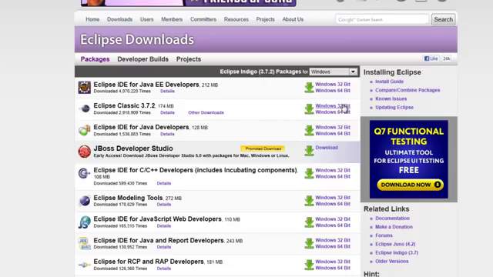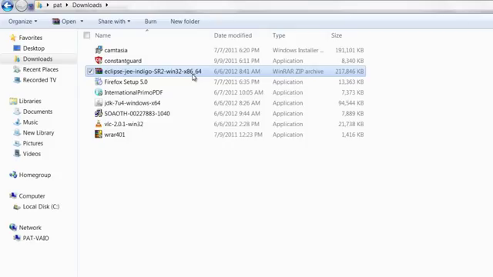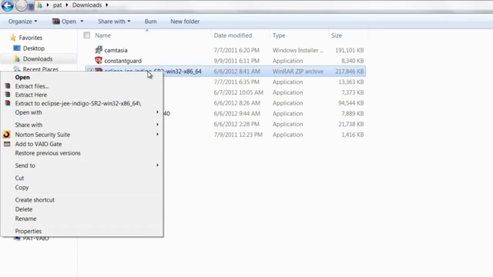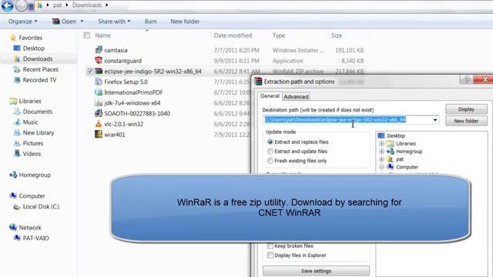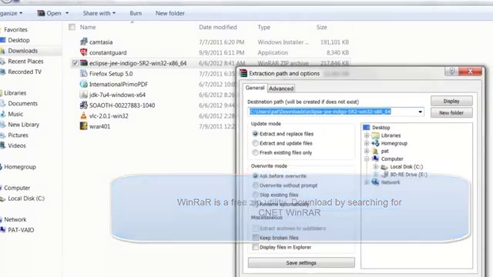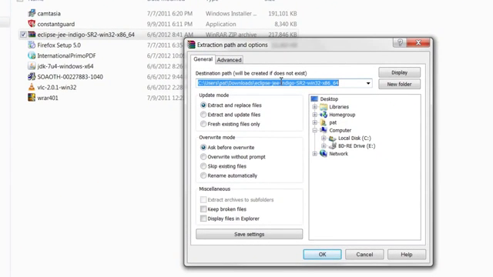So you can either download the 32-bit or the 64-bit. Once you download the 64-bit or 32-bit Eclipse Java Enterprise Edition, all you have to do is right click, extract files. You can install WinRAR to extract files, and then just click on OK, or you can extract it anywhere. It's just a direct extraction.